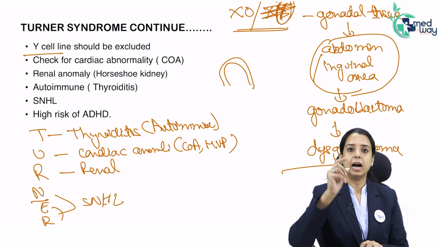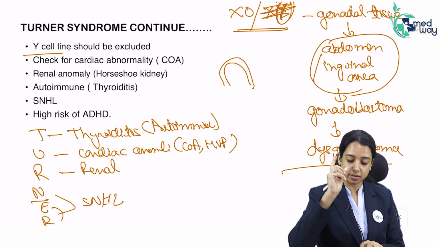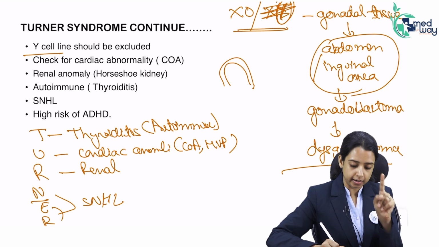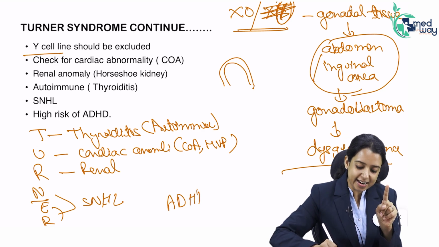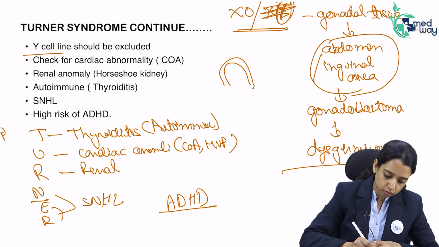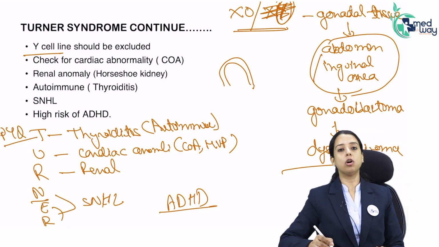Are Turner syndrome patients mentally retarded? No. Their IQ may be a little low, but they do not fall in the category of mental retardation. What can happen in Turner is ADHD. So remember, this is also a PYQ. What all can happen in Turner?